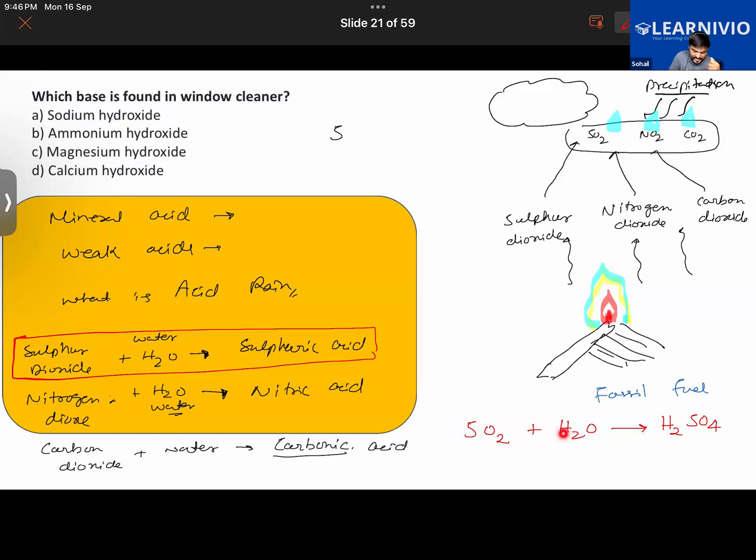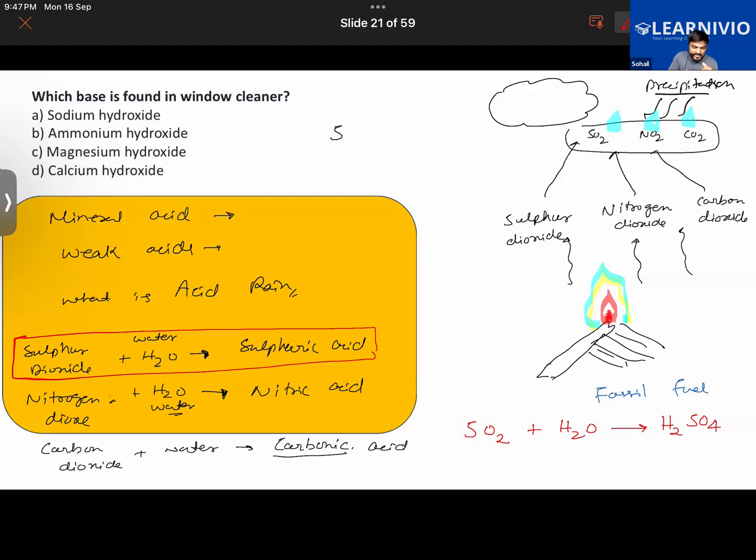That this hydrogen is reacting with this. The hydrogen reacts with this whole thing to give you sulfuric acid. Getting it now? Basically, one of the elements is more reactive than the other one, so it replaces it.